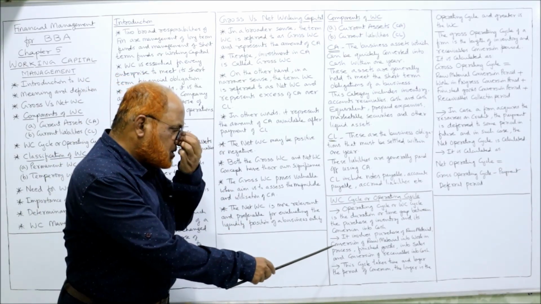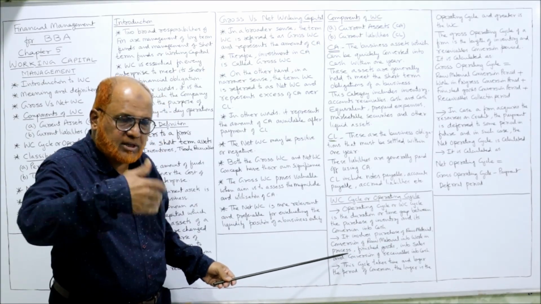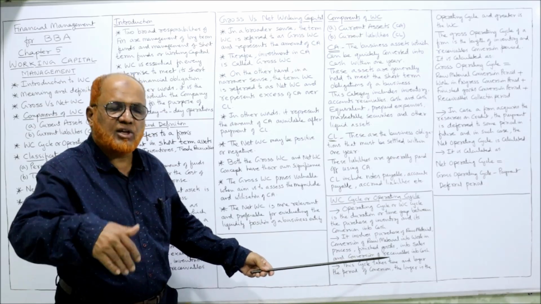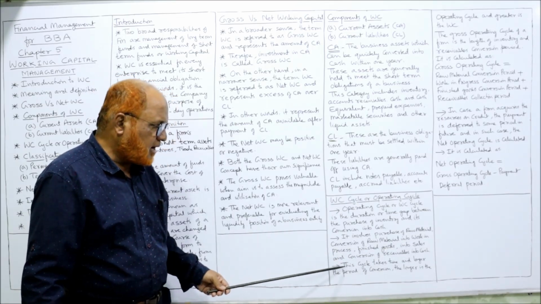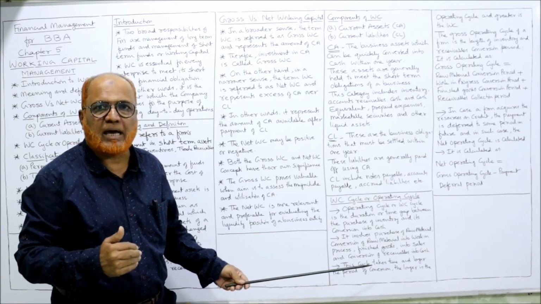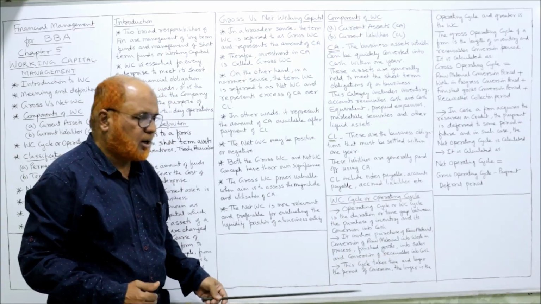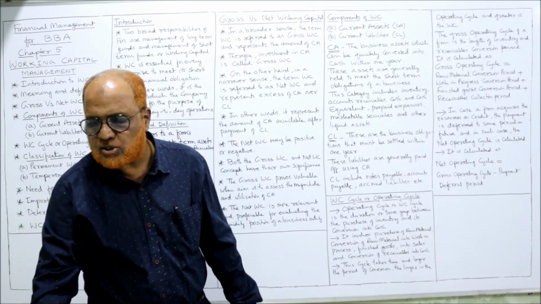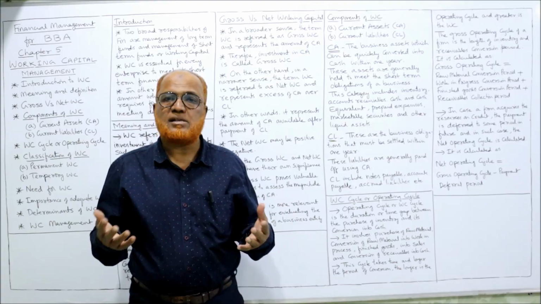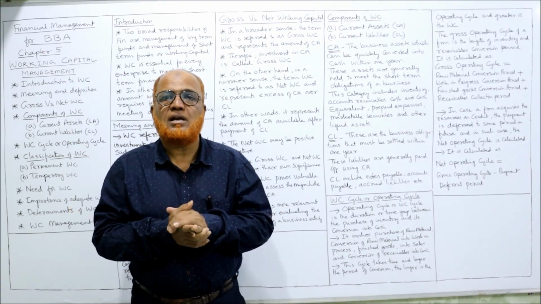It involves purchasing of raw material, conversion of raw material into work in progress. Work in progress will be converted into finished goods. Finished goods will be converted into sales and sales will be converted into receivables, from receivables to cash. Right? This cycle takes a longer period. If the time gap is more, that means the operating cycle is more. When the operating cycle is more, more working capital is required.